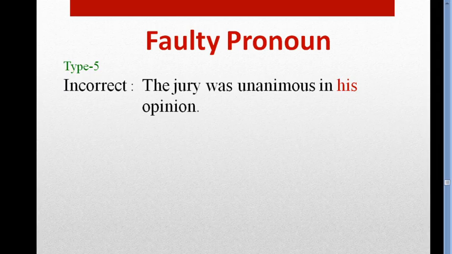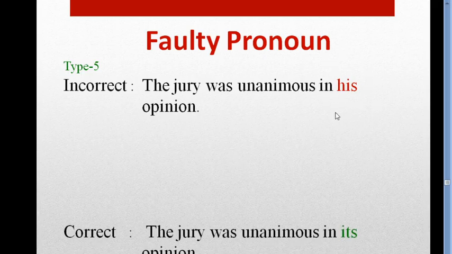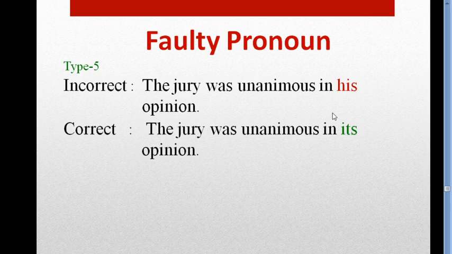So the rule is, instead of a collective noun, it or its is used as a pronoun. So what is the mistake here? What is wrong here? It is wrong because as a pronoun I have written here his. You can see on the screen that I have written here his. So it's wrong. The correct one is, the jury was unanimous in its opinion. Okay.